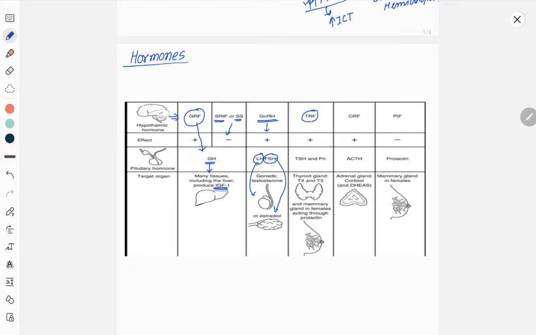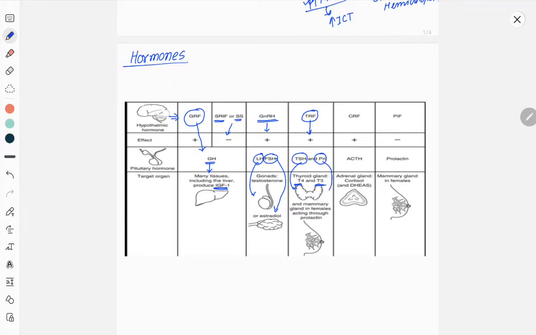They will stimulate testicular cells and ovarian cells for sexual development and menstruation in females. Thyrotropin releasing hormone will stimulate release of TSH, thyroid stimulating hormone, from the anterior pituitary, and prolactin also. This TSH will stimulate the thyroid gland to produce tetraiodothyronine, or thyroxine, and triiodothyronine.